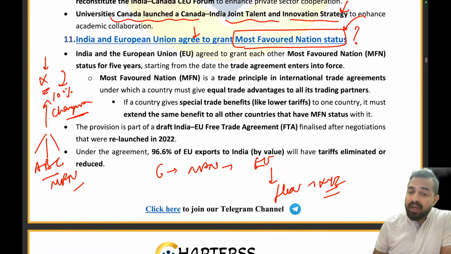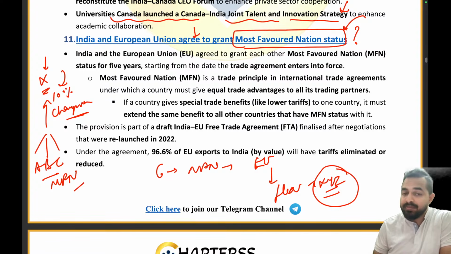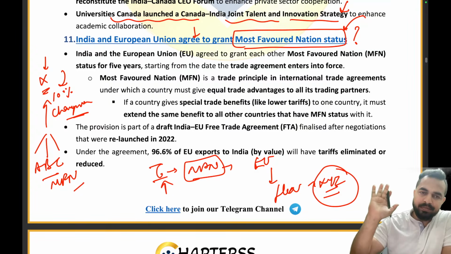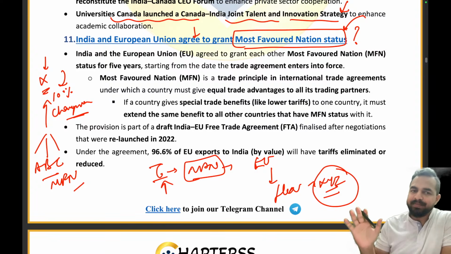As it has announced this kind of flexibility for the XYZ nation, this means that India will automatically be eligible to get this flexibility because MFN status has been signed between India and the European Union. Getting the point? Are you guys able to understand?